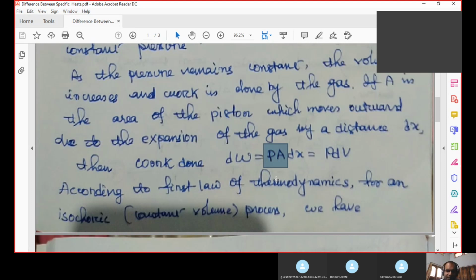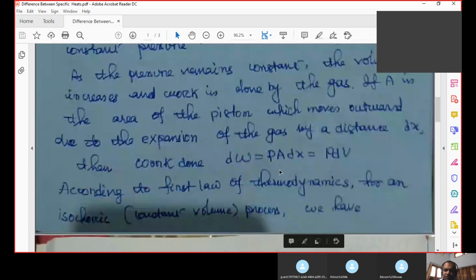So the work done is actually force multiplied by dx. This is force multiplied by dx. dx is displacement. And P is the pressure of the gas that we already mentioned. A is the area of cross section of the piston. And dx is the displacement.